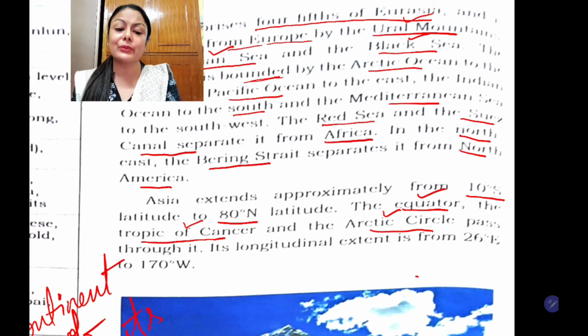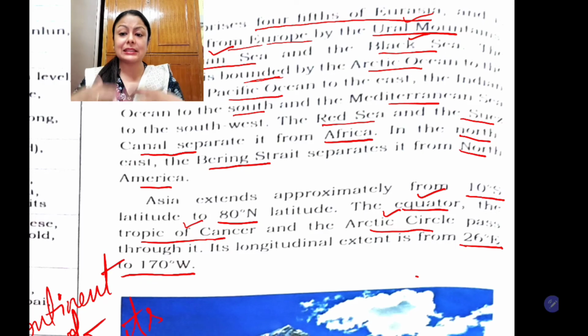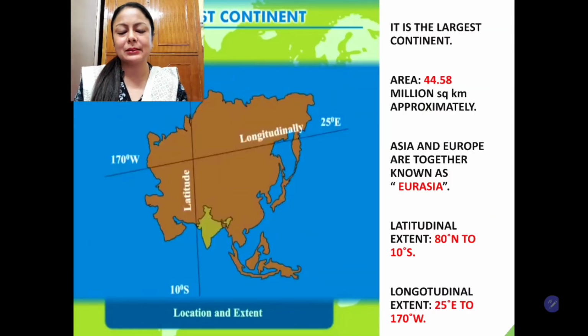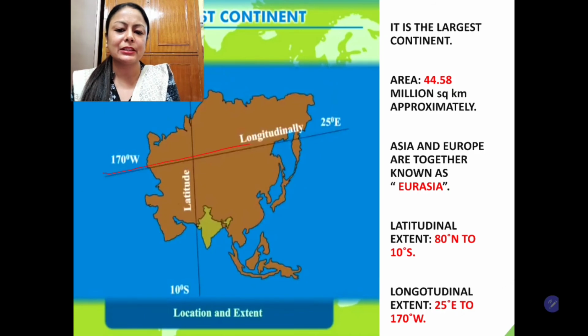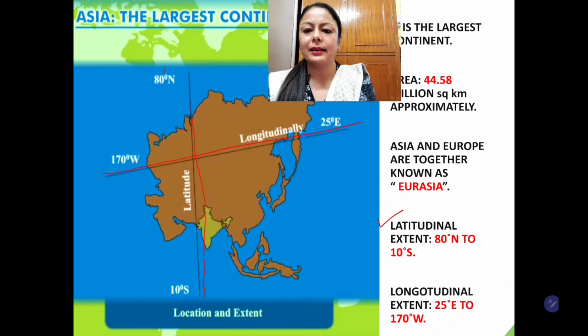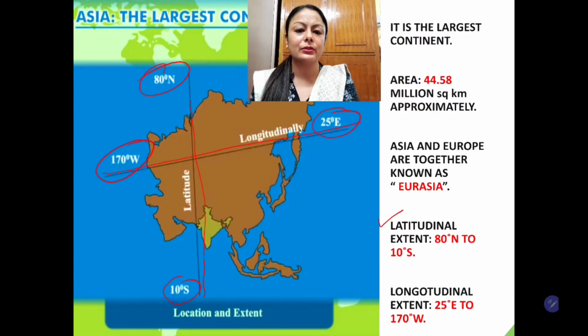Now children, longitudinal extent: 26 degrees east to 170 degrees west. So this is the longitudinal extent of the continent. We'll see the map so you will understand it better. Look at the map. The longitudinal and latitudinal extent are mentioned here. Latitudinal extent is from 80 degrees north to 10 degrees south, and the longitudinal extent is from 25 degrees east to 170 degrees west.